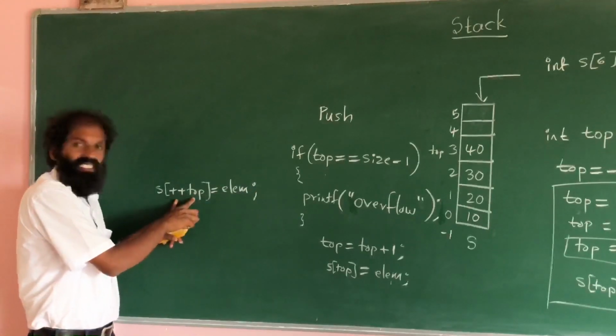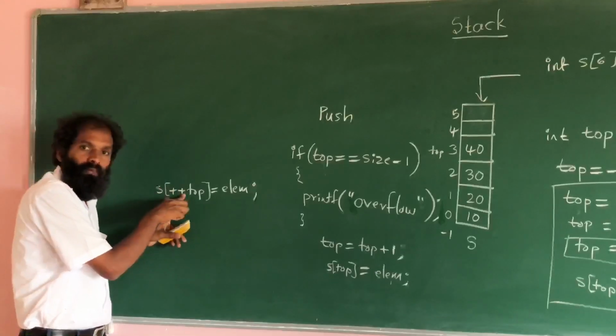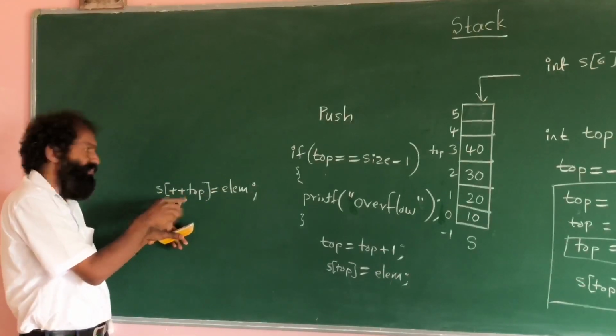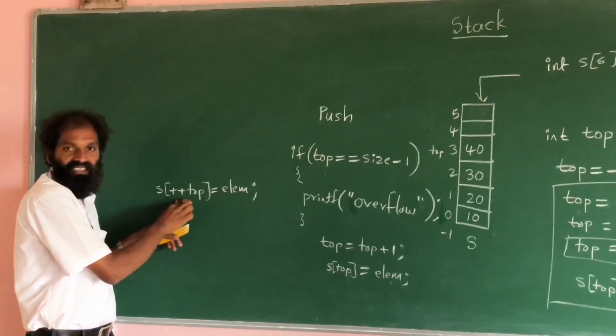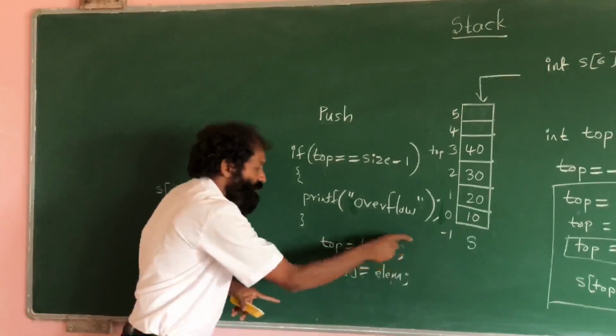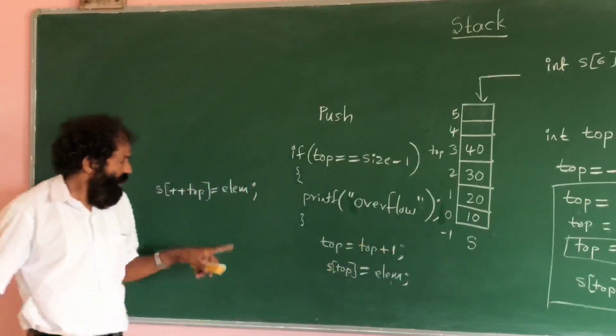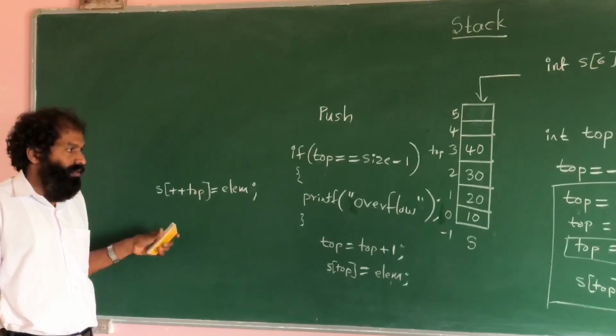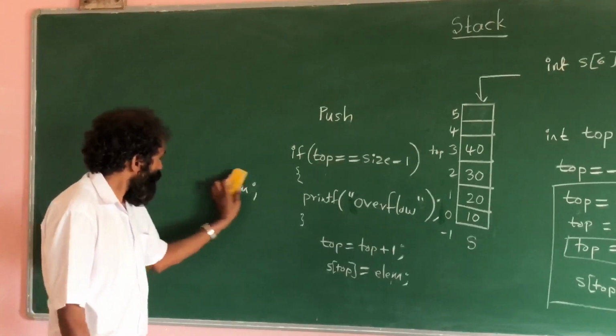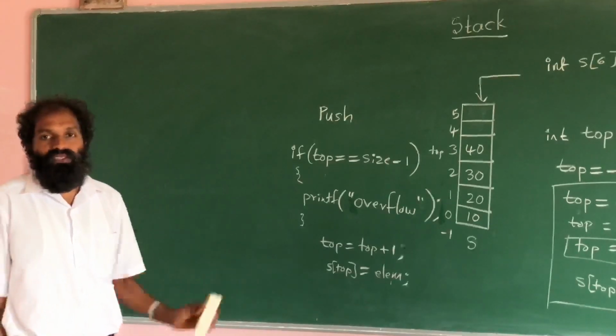Plus plus top means if it is 3, it becomes 4, then we can put the element. If it is 4, immediately it becomes 5. It is pre-increment. Instead of these two lines, we can write this also. This is called push operation.